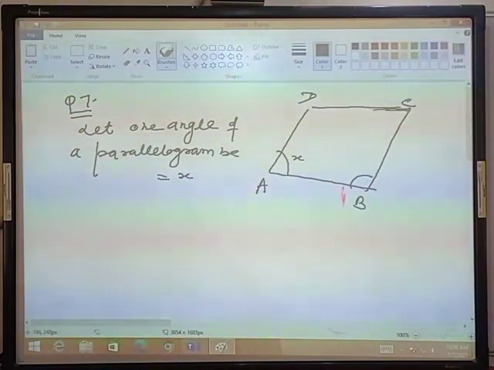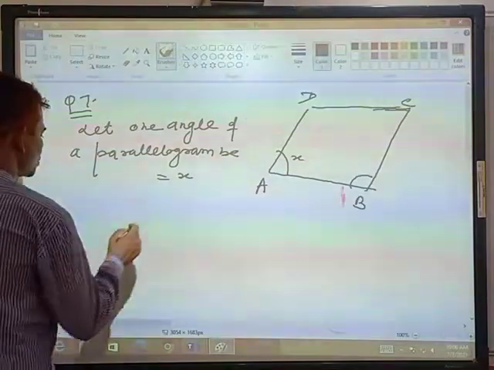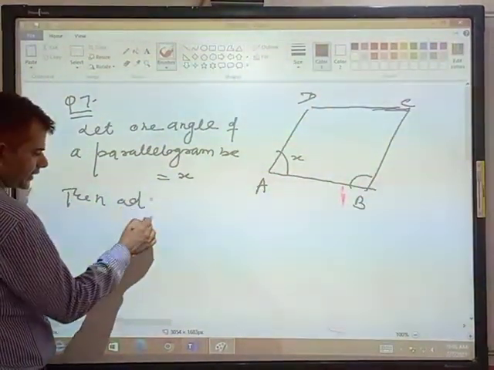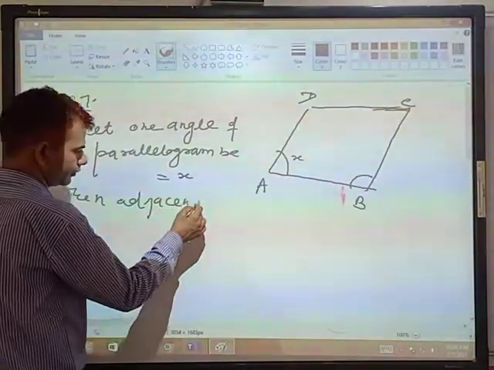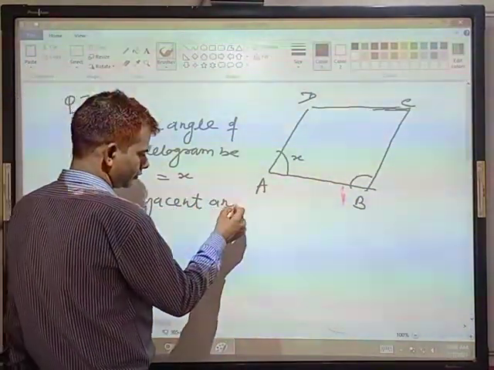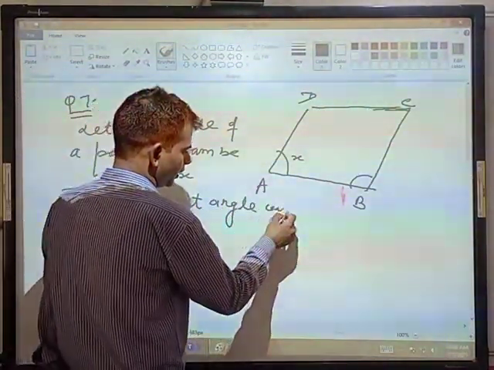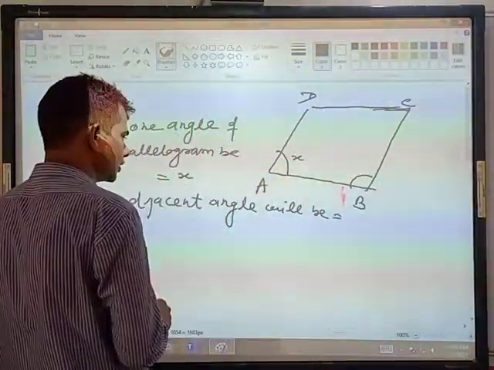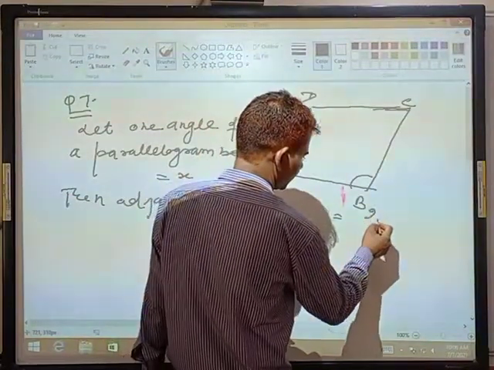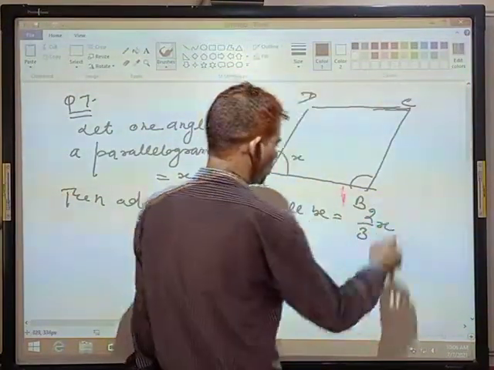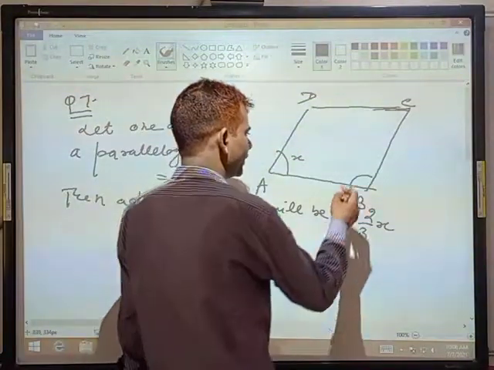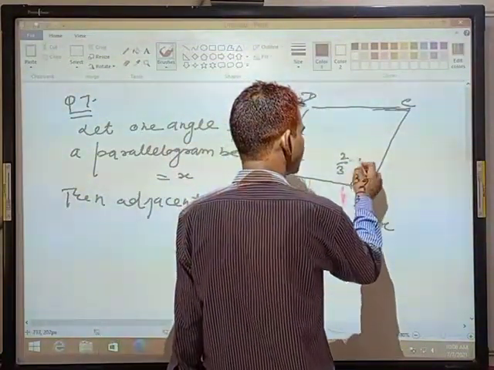If one angle of a parallelogram is x, then the adjacent angle will be 2/3 of x.